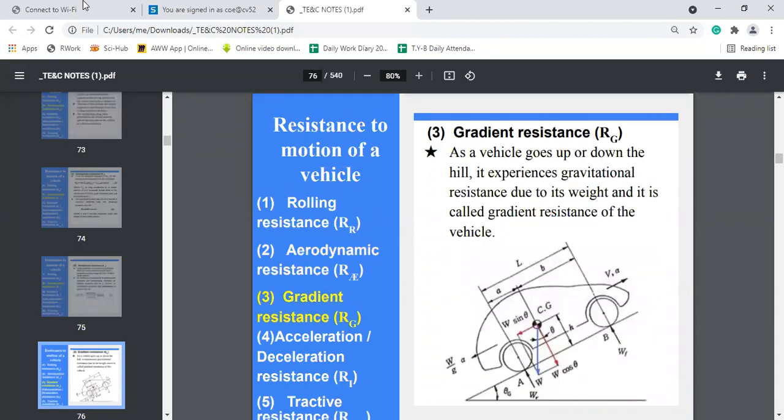And the third type of resistance is gradient resistance, which is nothing but the gravitational resistance experienced by the vehicle due to its own weight.